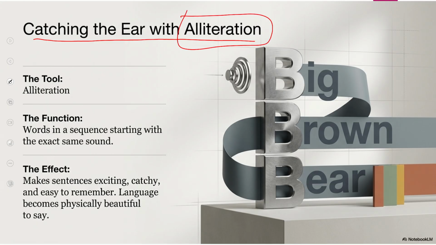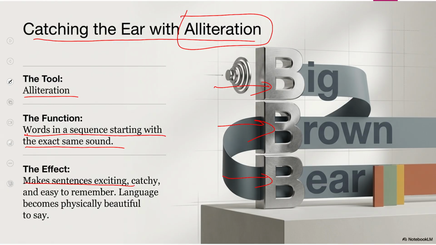Now, our next tool is alliteration. What is alliteration? Alliteration means the repetition of the same sound of the same letter. Look at this, B, B, B. The repeated sound of the B is called alliteration. To create a most powerful impact on the ears of the listeners, alliteration uses words in a sequence starting with the exact same sound.